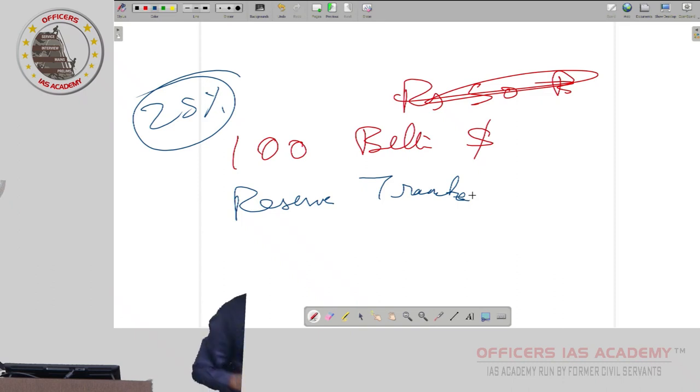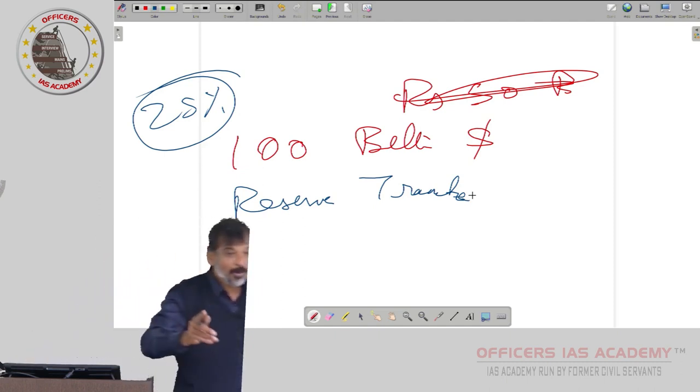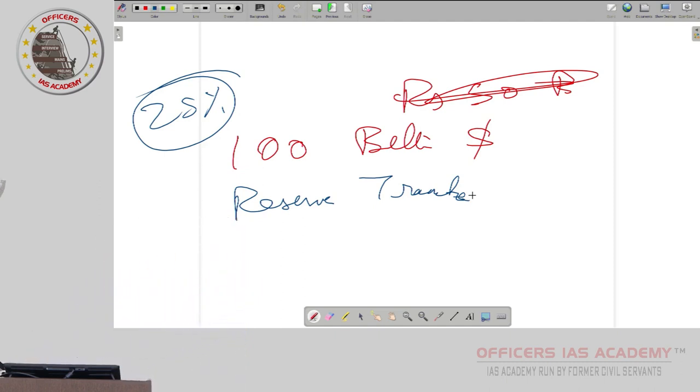Agreed? Yes? Now, initially when all were contributing, 1944 we started, na? At that time, all were supposed to give 25% of their contribution as gold. Balance 75% only foreign currencies. Are you understanding? 25% you should give to the IMF as gold. But later that rule was relaxed. No one was having that much gold. So that is why this reserve tranche is also called the golden tranche. The same 25% number.